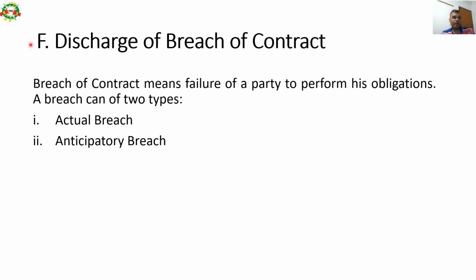The last mode of getting discharge of a contractual liability is discharge by breach of contract. Breach of contract means failure of a party to perform his obligations. A breach can be of two types: actual breach or anticipatory breach. Let us understand each one of the two.